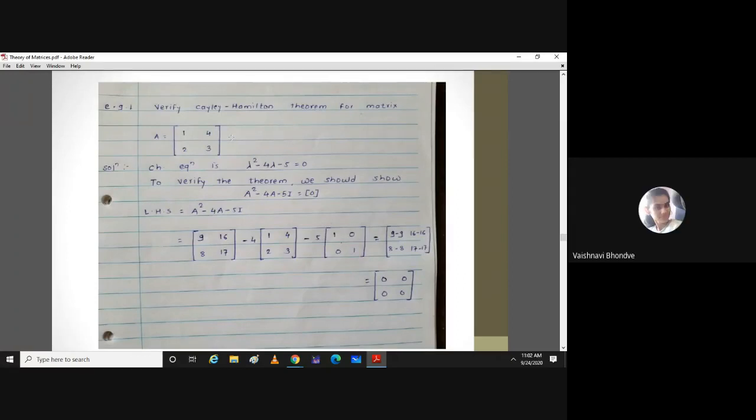So maybe once we find a cube, then we'll do a cube into a cube. Okay. Anybody else?